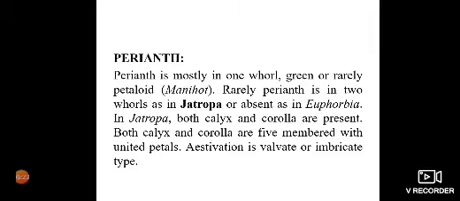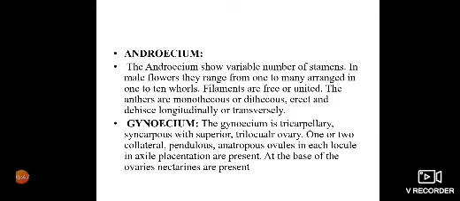The petals, when present, are rarely in 2 whorls as in Jatropha. The petals, when present, are free or rarely united as in Jatropha. The estivation of the sepals and petals is valvate or imbricate. Androecium has variable number of stamens.